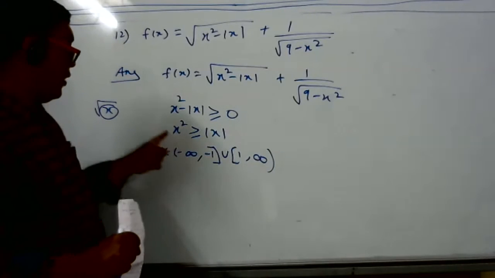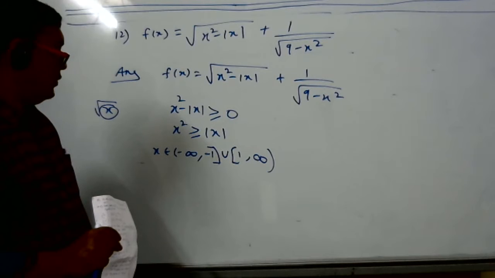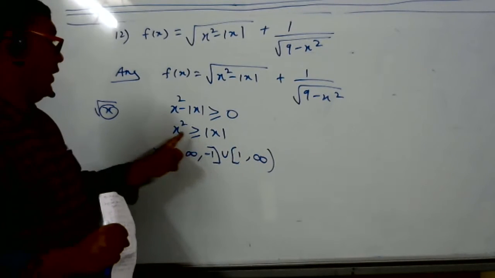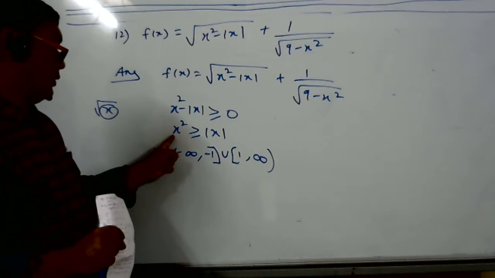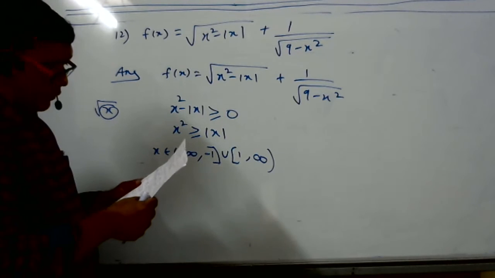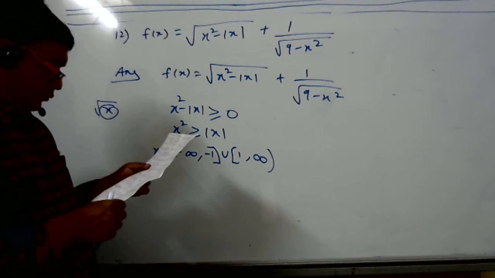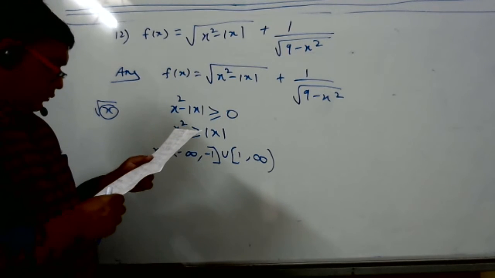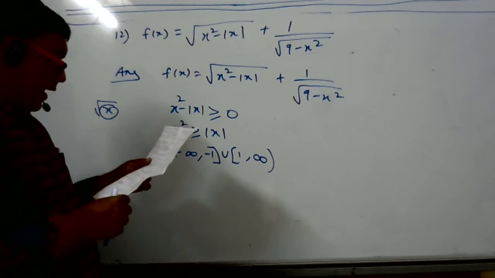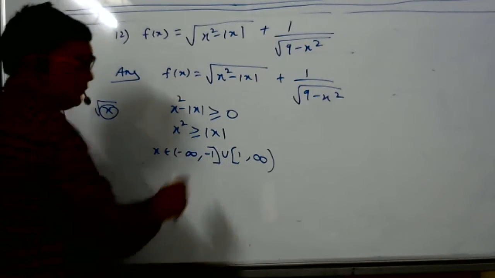Take any number from here to here, left hand side is more than right hand side. Have I written wrong? If you take a number between minus 1 and 1, mod x will be more than x square, I think so. No, then also it will be equal. Is it correct for all real numbers, x square is more than mod x?